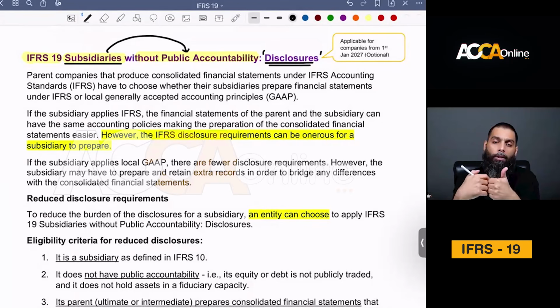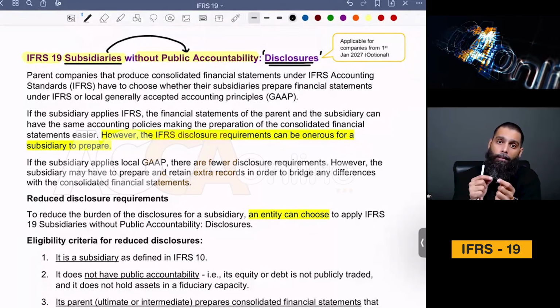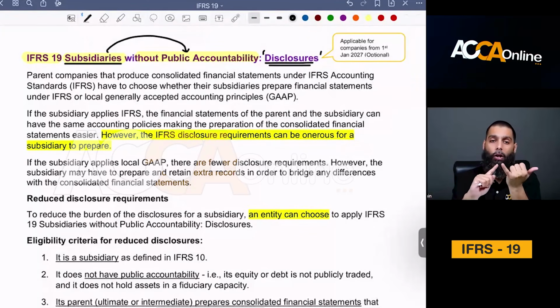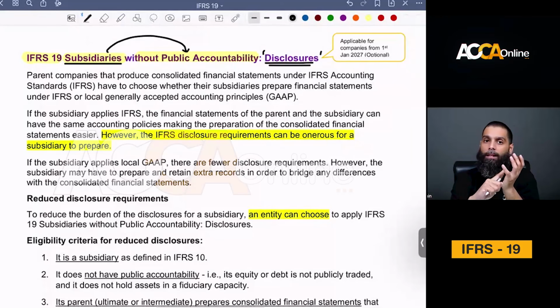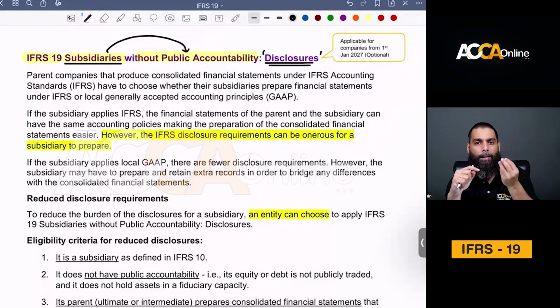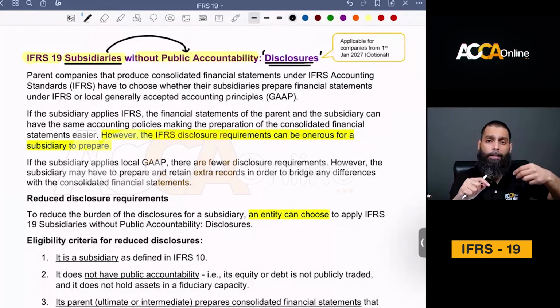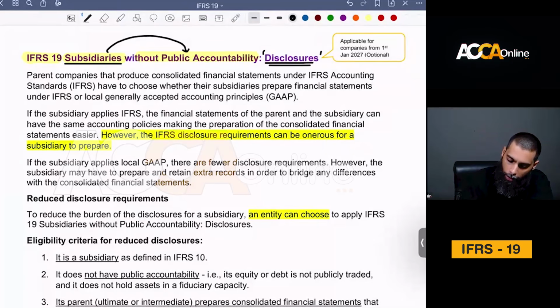Sir, what do you mean by they do not have public accountability? It means that you are not engaged with public funds anyhow. Neither are you a government company, so you have no relation with the public's money, nor have you taken money from the public privately. For example, your debt instruments are not traded on the market. Your shares are not traded on the market. So technically speaking, a subsidiary without public accountability is generally a private company.